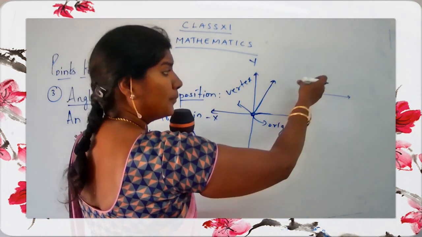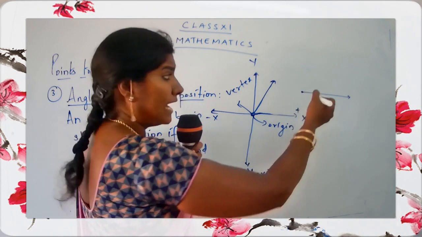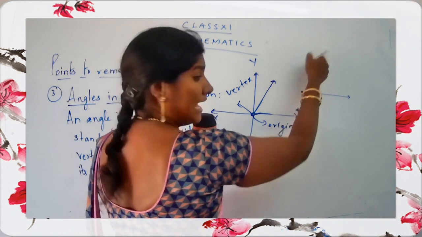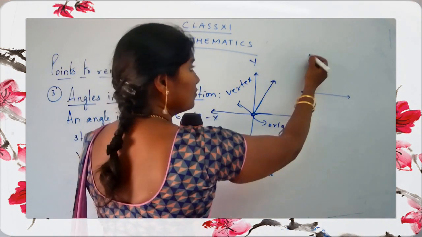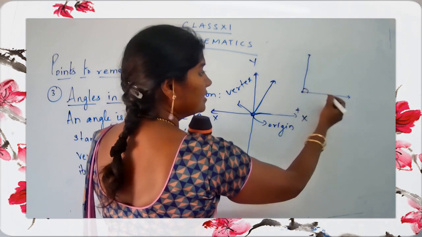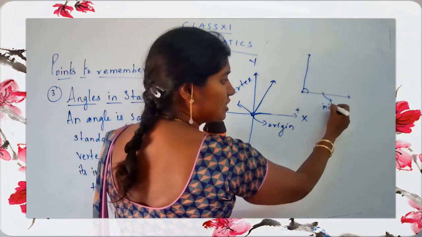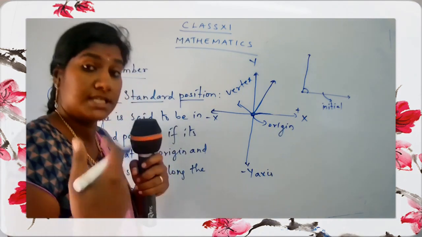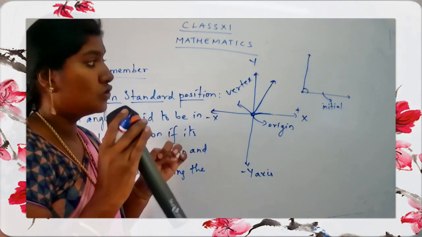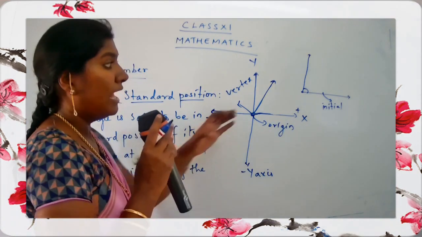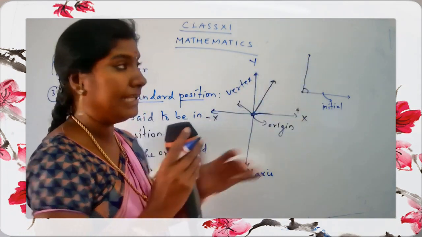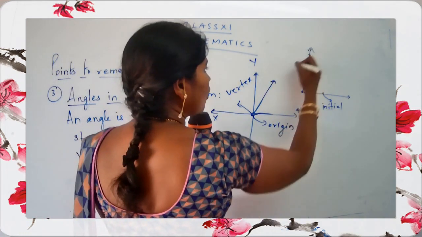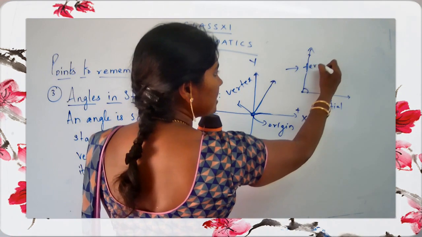Then we keep the protractor at the vertex and draw whatever angle we need. So here this side is called the initial side. Initial means first itself we are drawing that ray. And the side where you get the angle is called the terminal side.